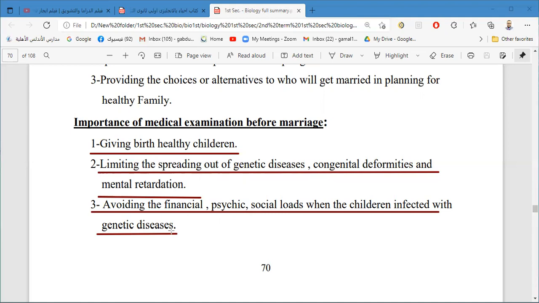We will have a big problem in this family in dealing with this case and helping in treating it. So we have to make the medical examination before marriage. It is very important.